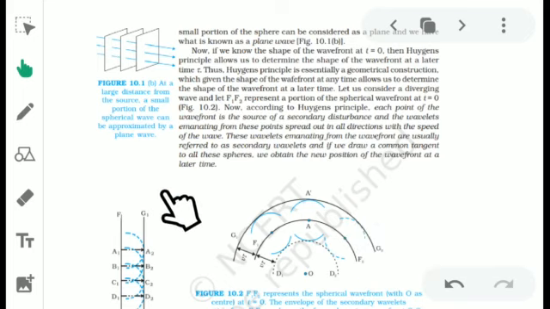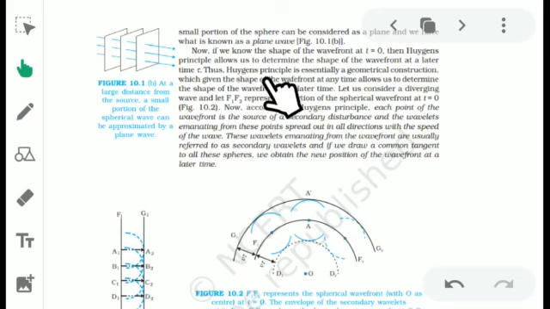In the same way, here also I explain. Here there is a plane wavefront. Then F1, F2 is the first wavefront. Then take equally distant points A1, B1, C1, D1. Then all these points act as the origin and ct as the radius. Again make arcs. Then draw the tangent. Then join all the tangents. You will get the position of the next wavefront. Here it is explained. This explanation you have to learn.